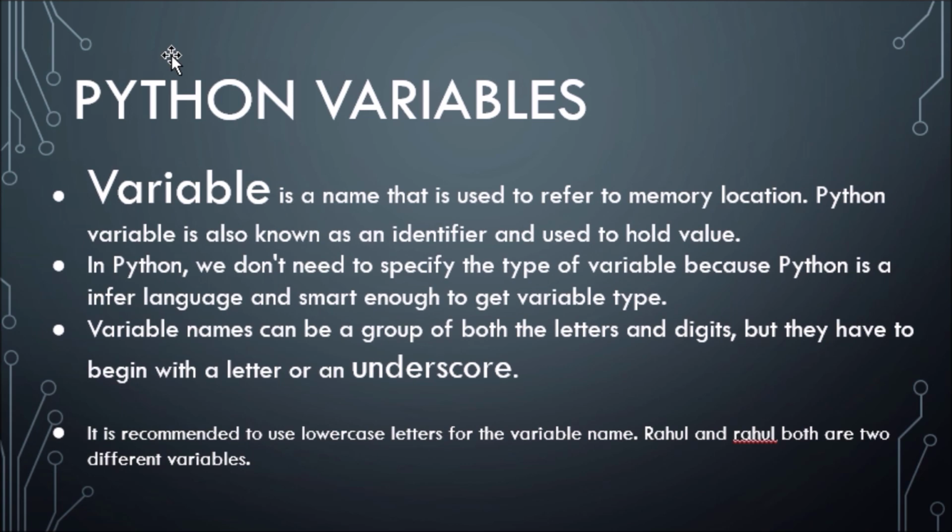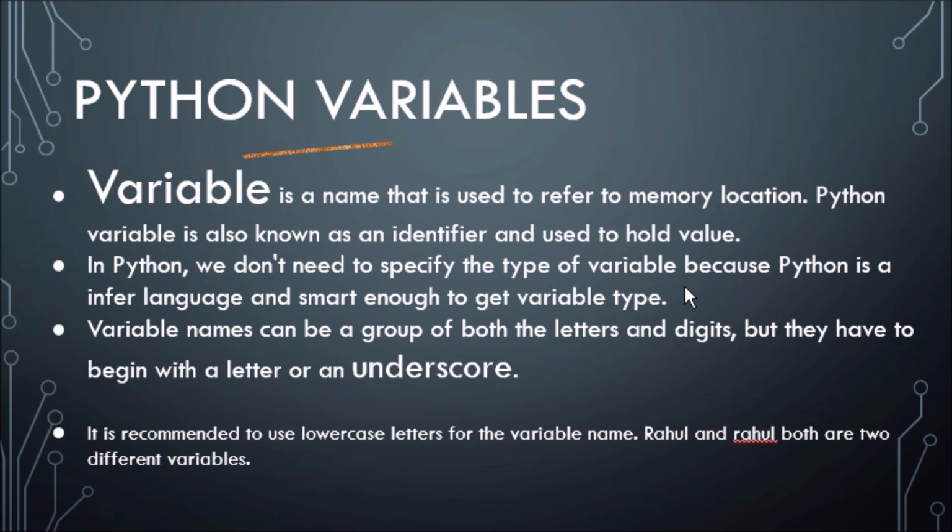In Python, a variable is also known as an identifier and is used to hold values. In Python, we don't need to specify the type of variable because Python is an inferred language and smart enough to get the variable type. Let us see in this lecture.